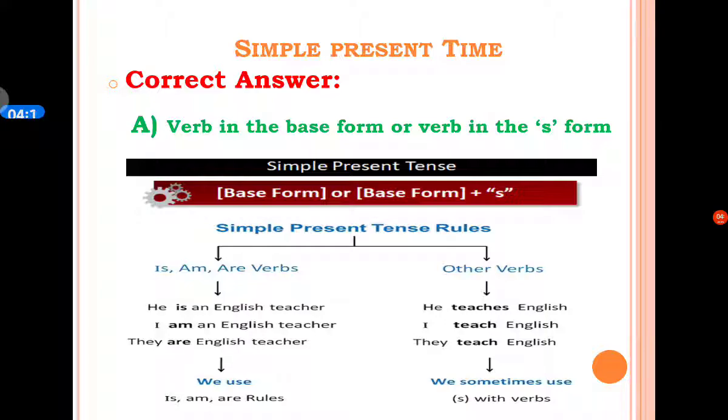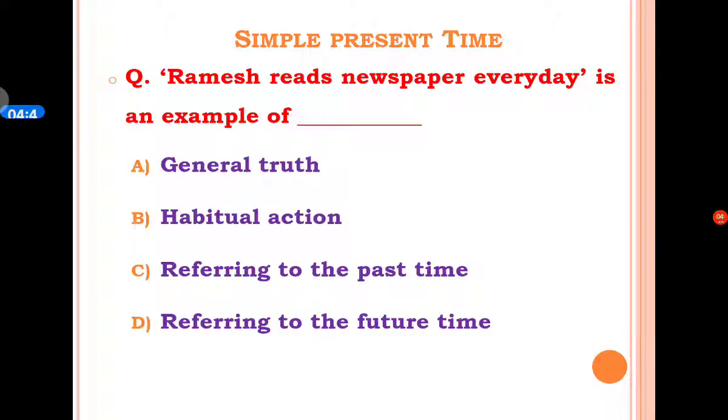Whenever we use the simple present tense with a third person, at that time the verb is used in the s/es form. Here is an example. He teaches English. In this sentence the verb is used in the s/es form, means with a third person the verb needs the s/es form. So here it is teaches. So the correct answer is verb in the base form or verb in the s/es form.